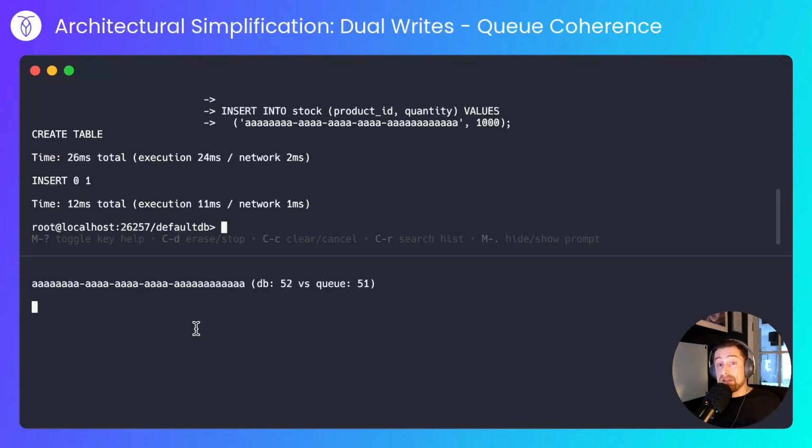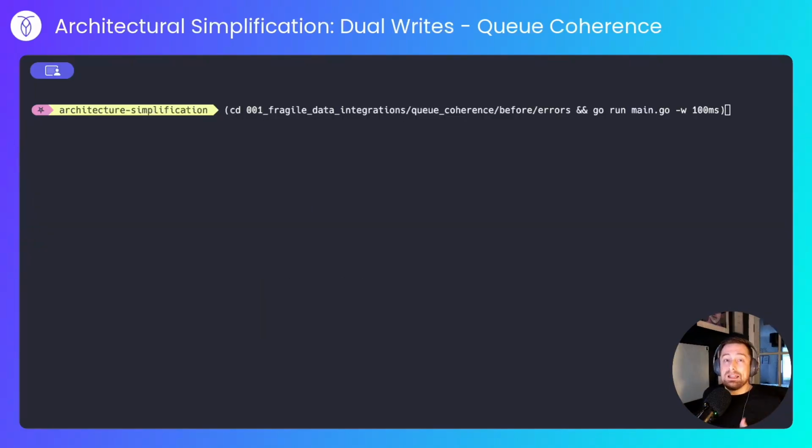If a write to either the database or the queue were to fail, that's when the real problems start. Let's see what does happen in the event of an error between the database write and the queue write. Perhaps your business is processing something like payments, things that can't go missing, things that depend upon the guarantees of at least once or exactly once delivery semantics.